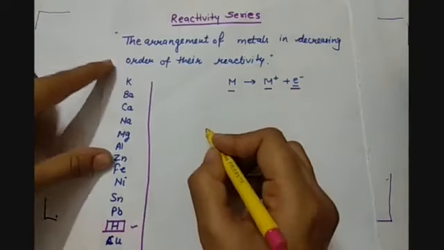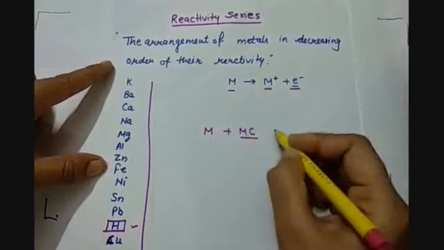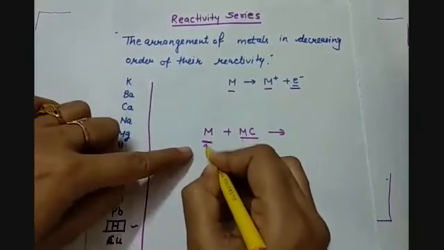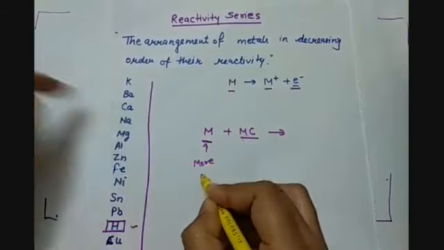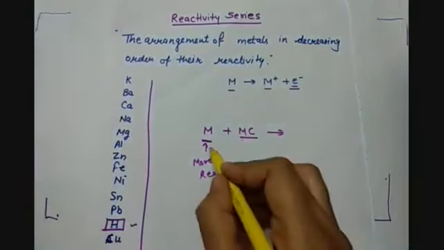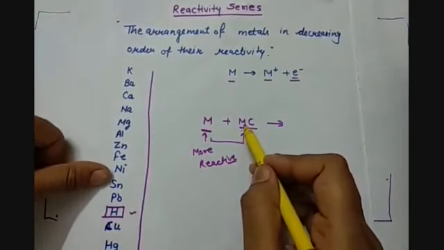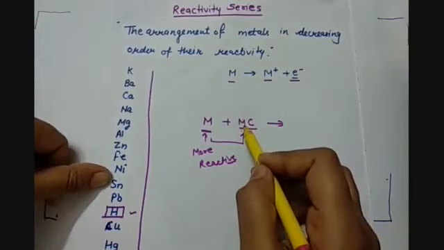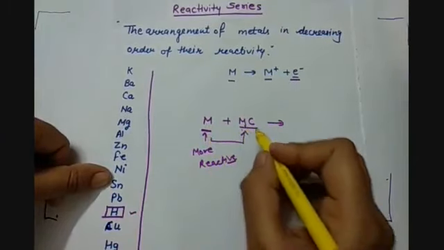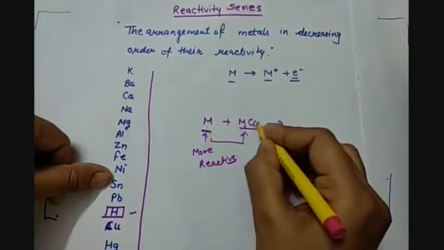Suppose I have a metal and I have a metal compound, then this metal, if it is more reactive, only then can it displace the other metal from the salt solution, and hence it can take its place. Because we know that whenever a metal is reacting with the salt solution, it should be in aqueous form, the first thing.